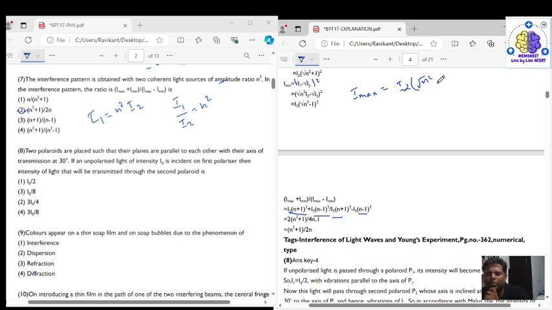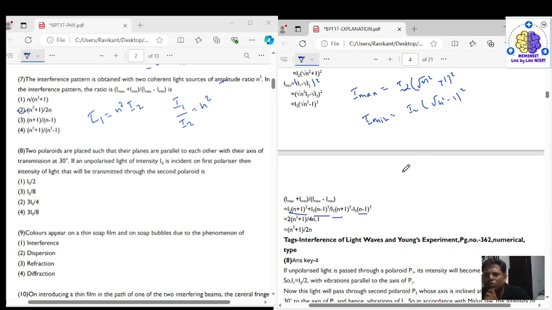And under root of n square is nothing but n. We leave it as it is, and minus 1 whole square, plus 1. And I minimum is equal to I2 into root of n square minus 1 whole square. So the ratio they are asking is I maximum plus I minimum, that is a plus b whole square plus a minus b whole square.